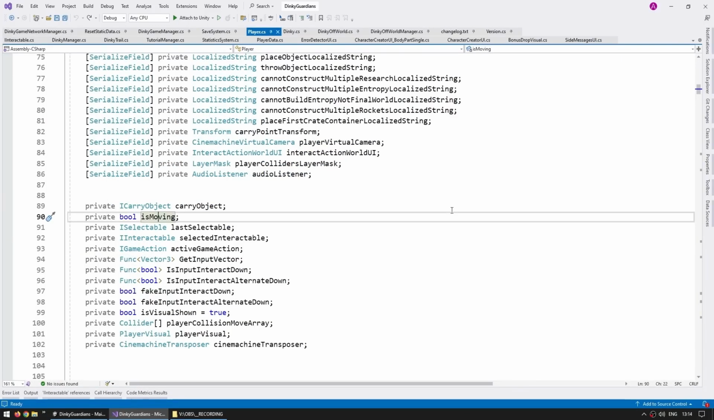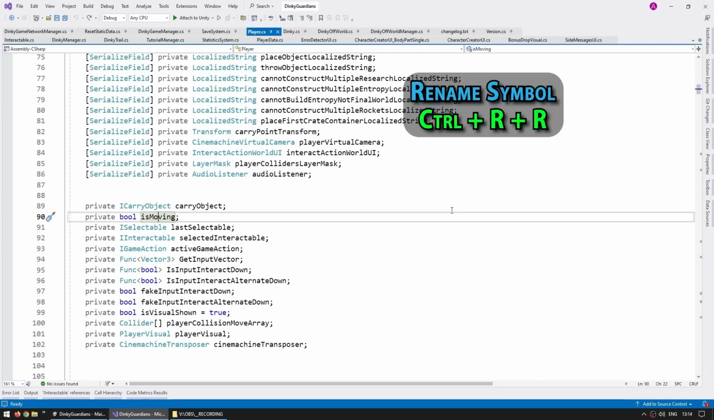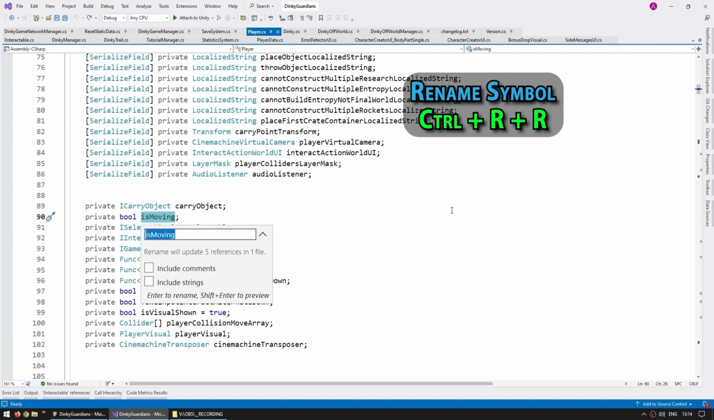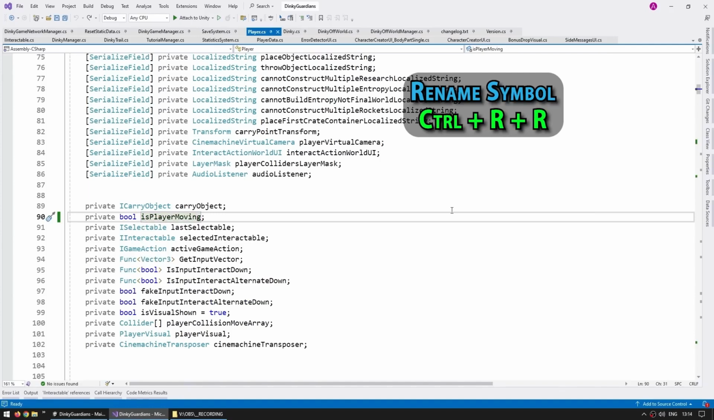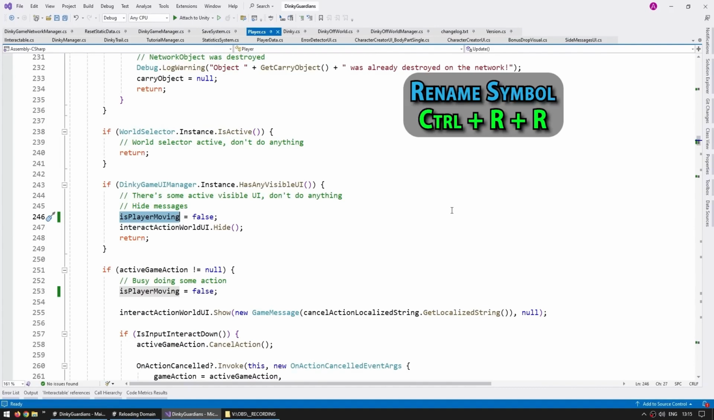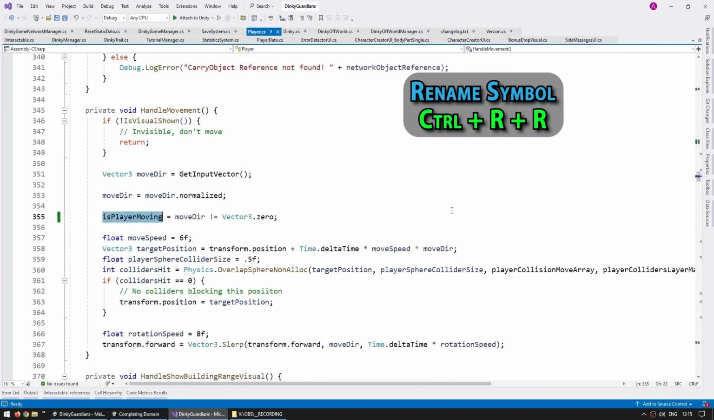Then something that I use all the time is Control RR. That is the shortcut for renaming the current symbol. So I just place the cursor, for example, over here on top of the isMoving field, press Control RR, and now let's say I want this to be a little bit more descriptive. So isPlayerMoving. So I changed that, and note how, again, like the other shortcut, Control Shift up and down, note how this one did rename every single reference of this symbol.